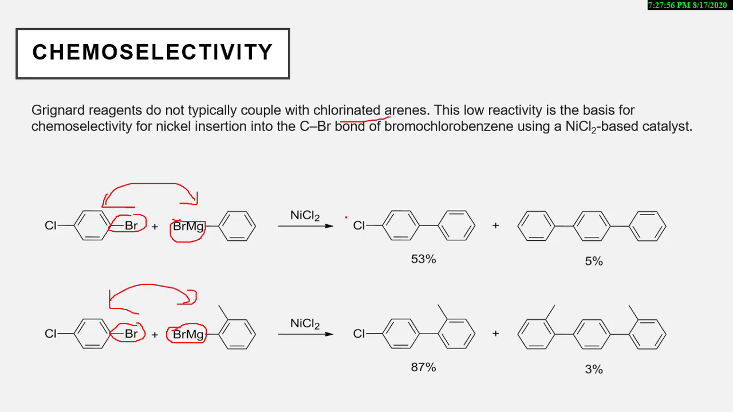You see here the chlorine-retained product is 53%. If the chlorine is eliminated, only 5% and 3% of this product will be obtained. The major product is where the chlorine is retained and bromine is eliminated.